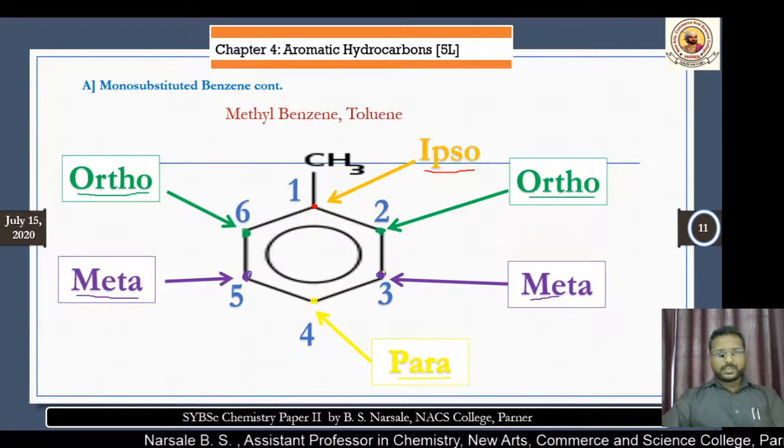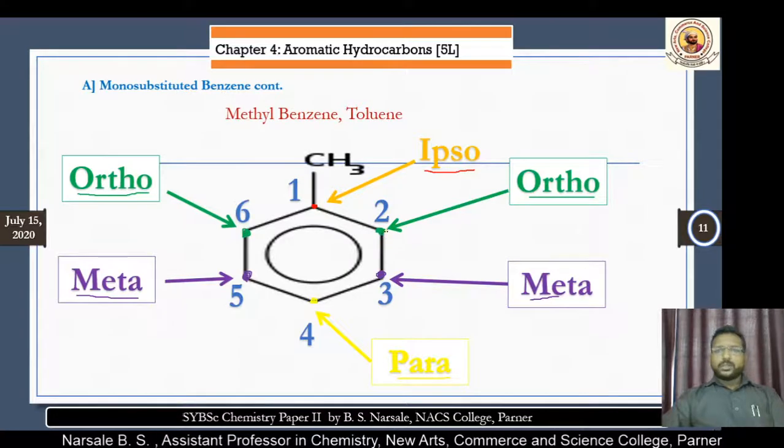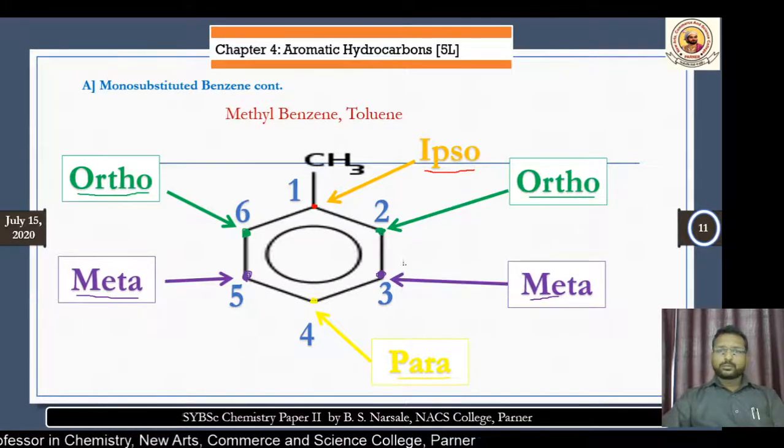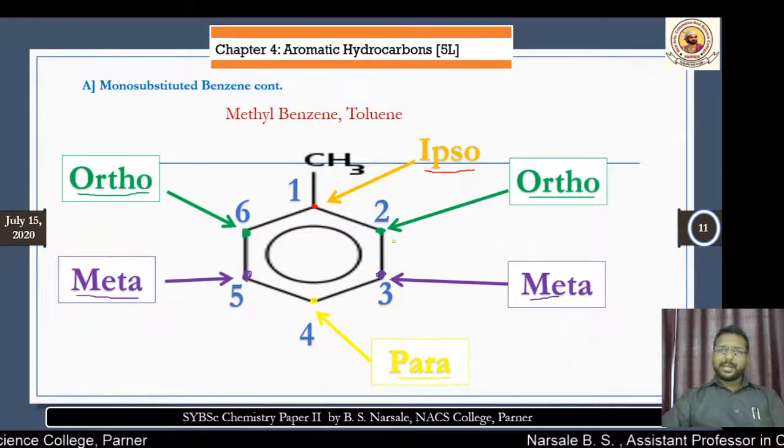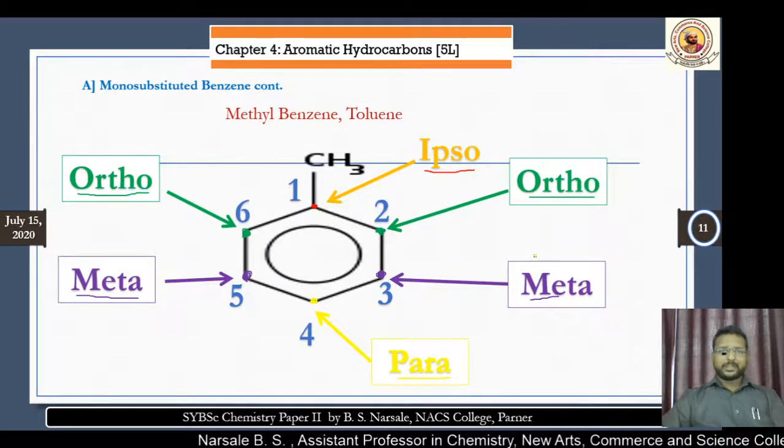If you go further, next to the adjacent carbon atom is the meta, which is attached to the ortho. And para is perfectly opposite to the ipso carbon.